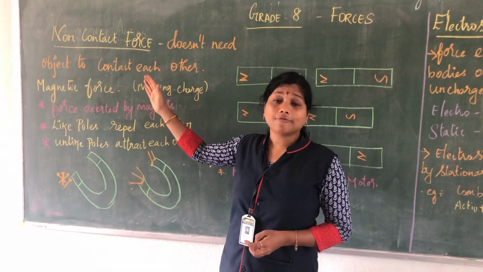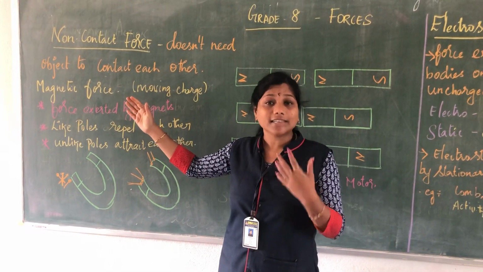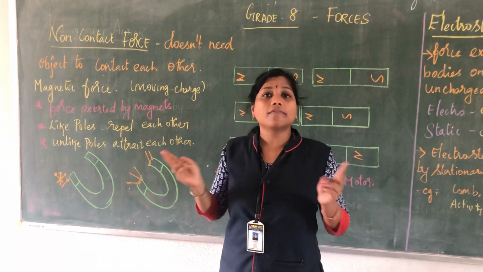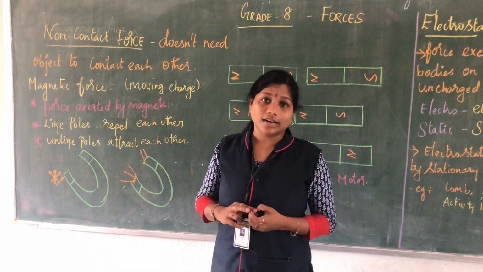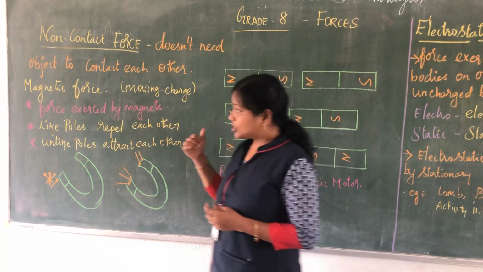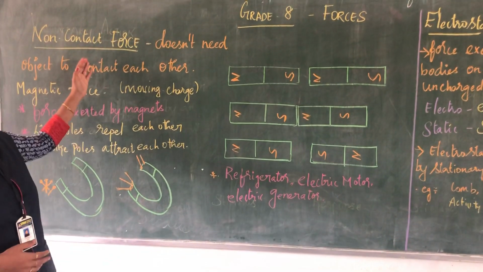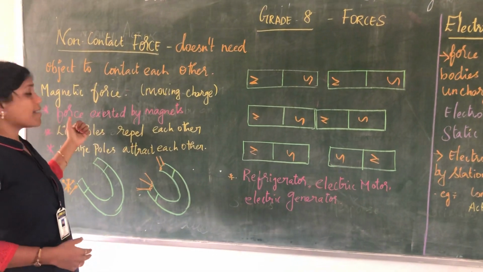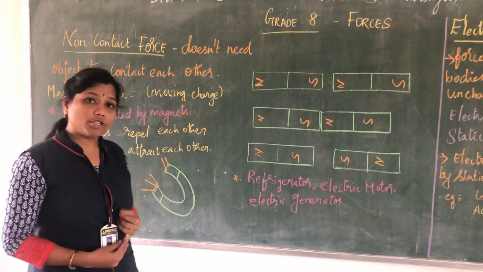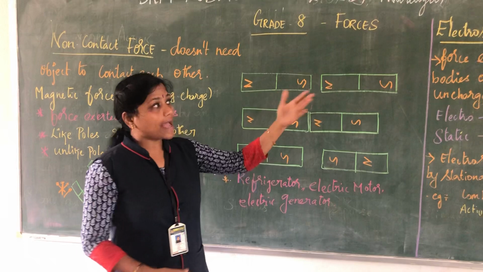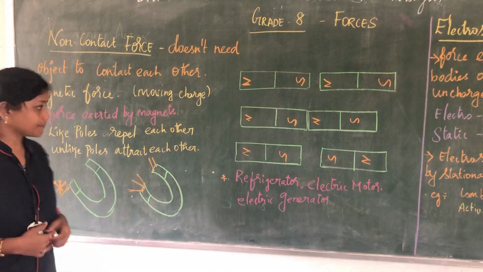So non-contact forces are forces exerted by two different objects without contacting each other. Are you clear with this? We'll move to today's topic with some examples: magnetic force, electrostatic force and gravitational force.